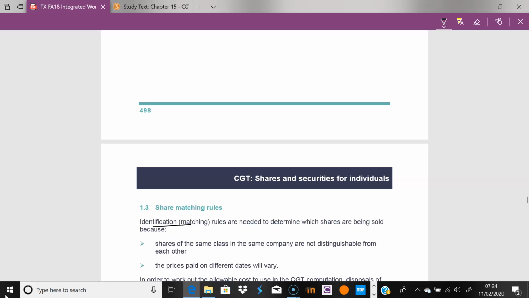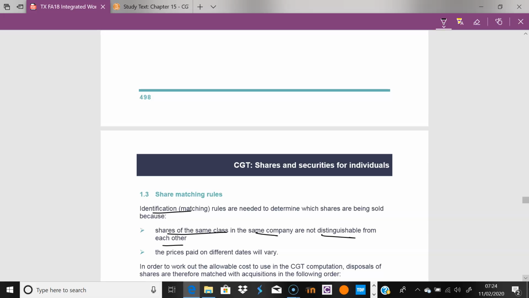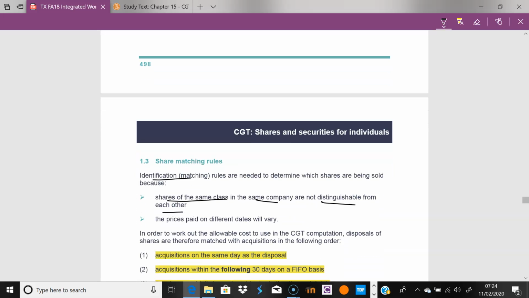So what they decide to say is, shares of the same class and the same company are not distinguishable from each other, and the prices will vary on different days. So this is how we're going to deal with this. In order to work out the allowable cost to use in the CGT computation, it's a halfway meeting point, almost mixing FIFO and AVCO.